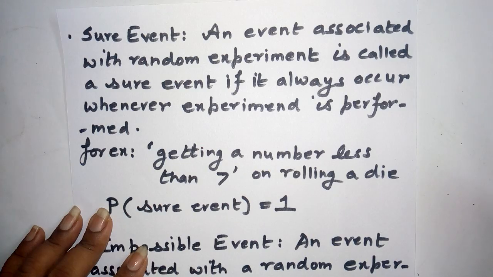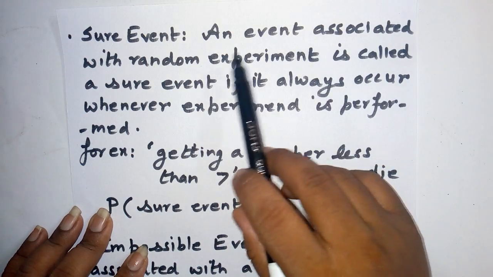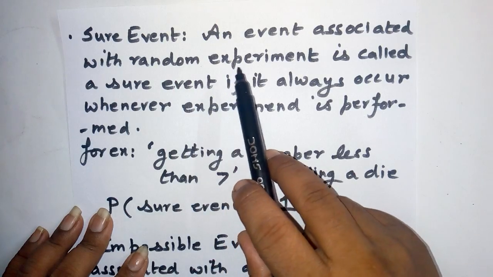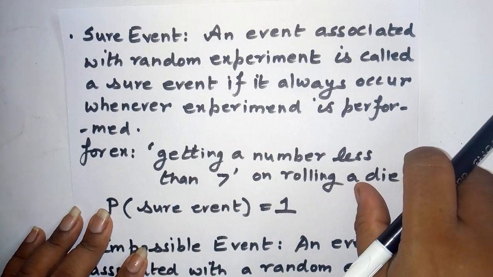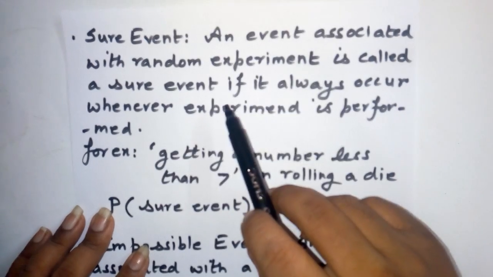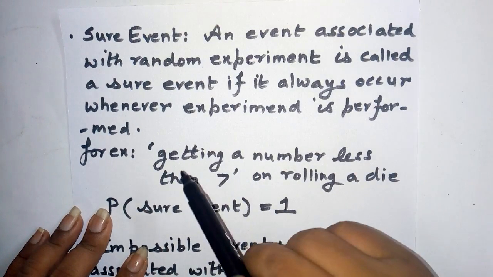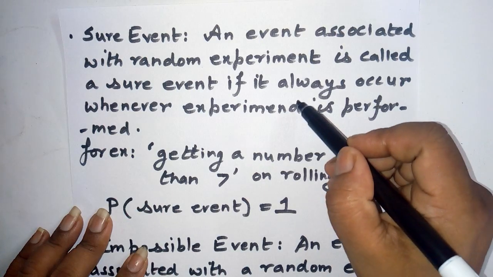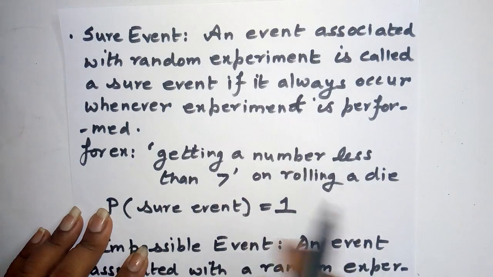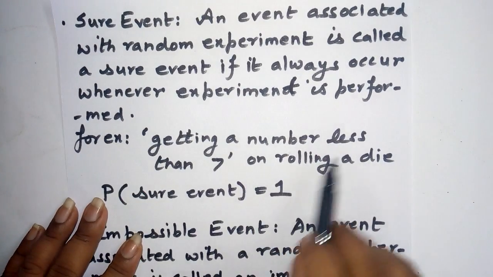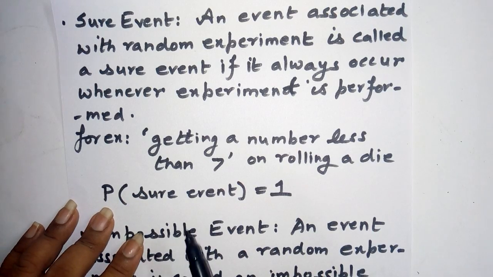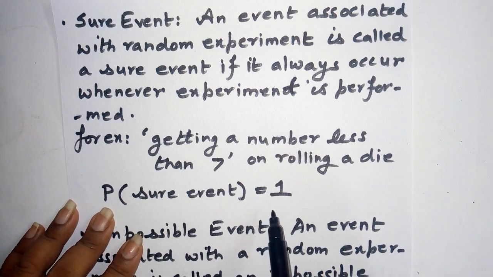Let me read the definition for you. An event associated with a random experiment, and I already told you the meaning of random experiment, there should not be any biasness and any interference, is called a sure event if it always occurs whenever the experiment is performed. The example is getting a number less than 7 on rolling a die. The probability of a sure event is always 1.